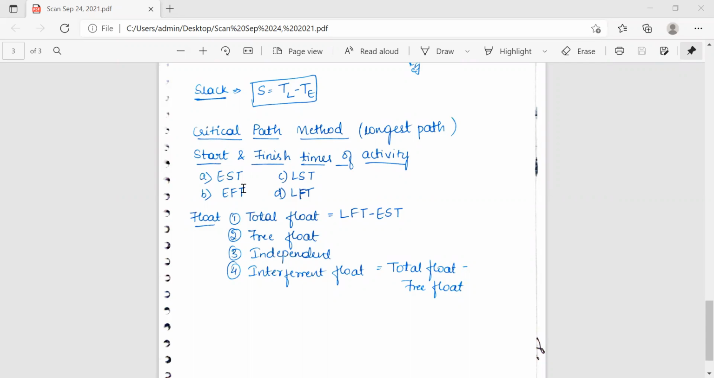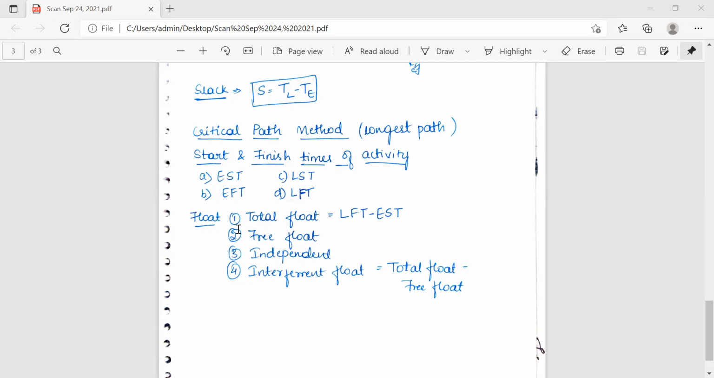Earliest finish time is the time by which the activity can be completed. Latest start time is the latest time by which the activity can be started. Latest finish time is the latest time by which the activity can be finished. Next, float. Total float is nothing but the difference between the maximum time available and the actual time required for the completion of the activity. Free float is defined as the amount of time by which an activity can be delayed without affecting the earliest start time of succeeding activities.